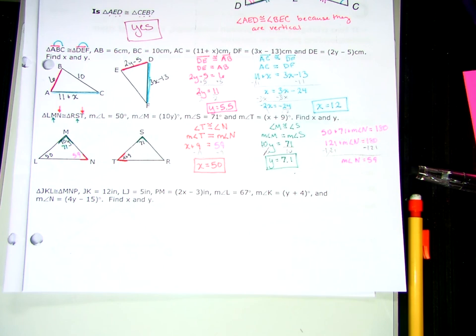Triangle JKL is congruent to triangle MNP. JK equals 12 inches. LJ equals 5 inches. PM equals 2x minus 3 inches. The measure of angle L is 67 degrees. The measure of angle K is y plus 4. And the measure of angle N is 4y minus 15. Find x and y. What's the first thing I should do?